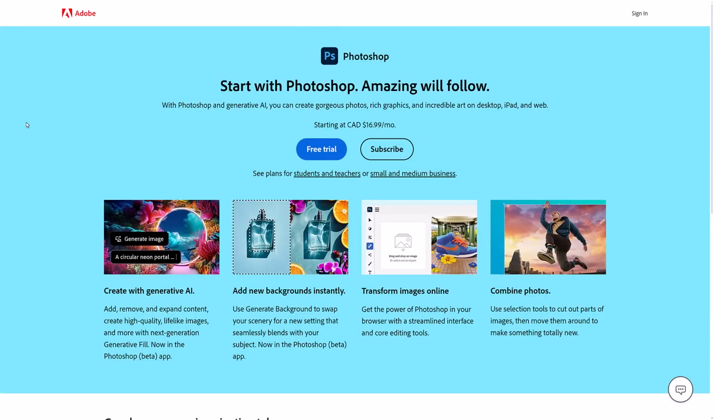So first off, we're going to talk about Adobe Photoshop. That is pretty much the crown jewels. It is the most important product, probably the most used product that Adobe make. And there's not a one-for-one replacement out there.